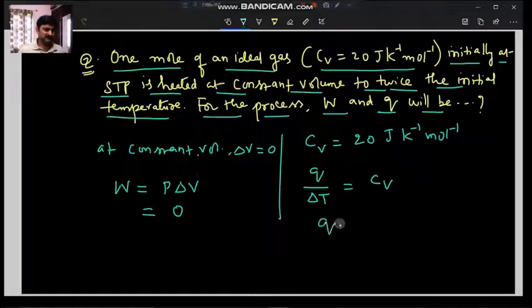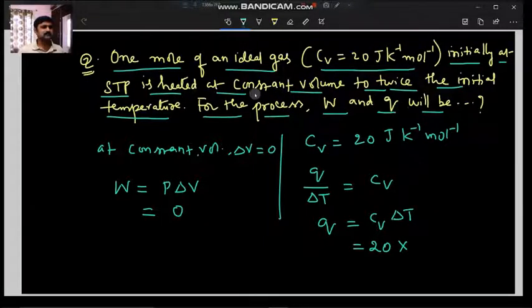From this, what is Q? Q is equal to Cv into delta T. Cv value is 20. For delta T, in the question they are telling twice the initial temperature.